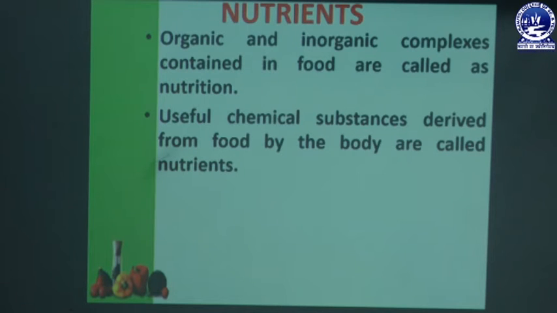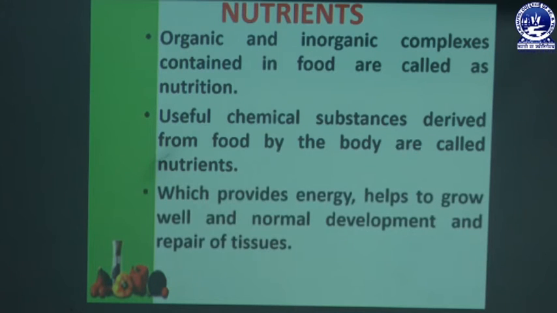When the body derives different useful chemical substances from the food which we eat in our daily life to satisfy our hunger, those are known as nutrients, which provide energy and help us to grow well, for normal development and repair of tissues.